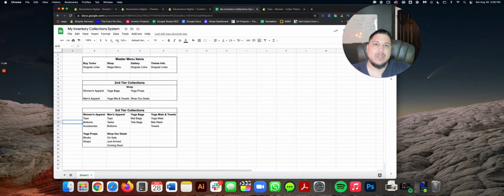Let's pretend that we've already went ahead and did all this. So we are ready to go ahead and start implementing this stuff. How we're going to do this? We're going to do this backward, guys. So first, we need to create these third tier collections. We're going to work backwards. We're not going to work from all the way at the top. We're going to work from all the way at the bottom. We're going to reverse engineer this problem and work our way up. And there's a reason to this madness, of course, okay? So what do I mean by that? I mean that you're going to focus on creating the collections for the third tiers, okay?